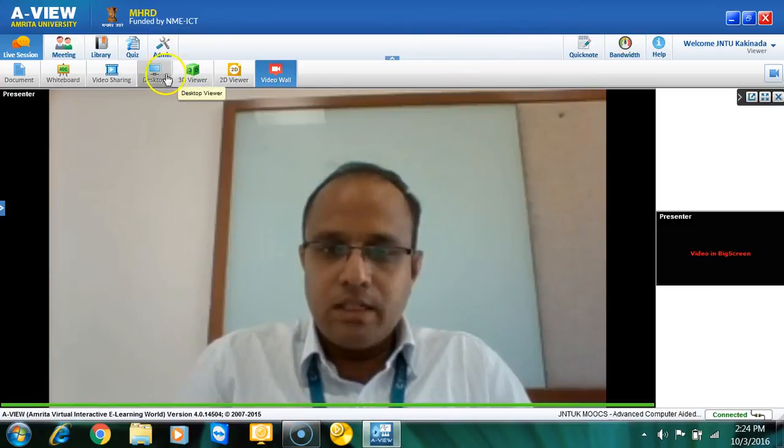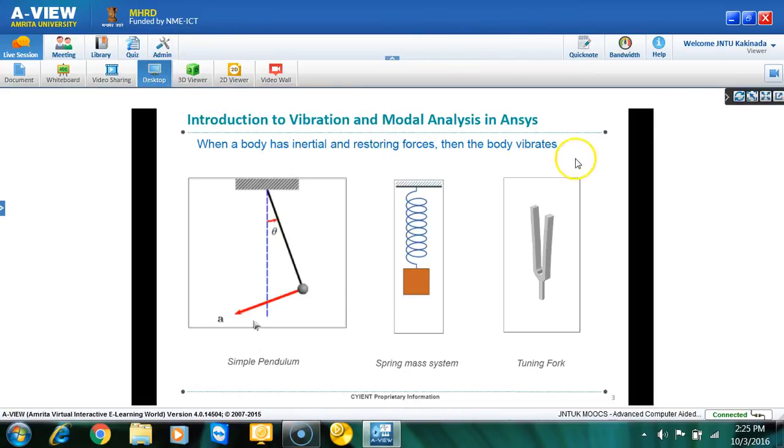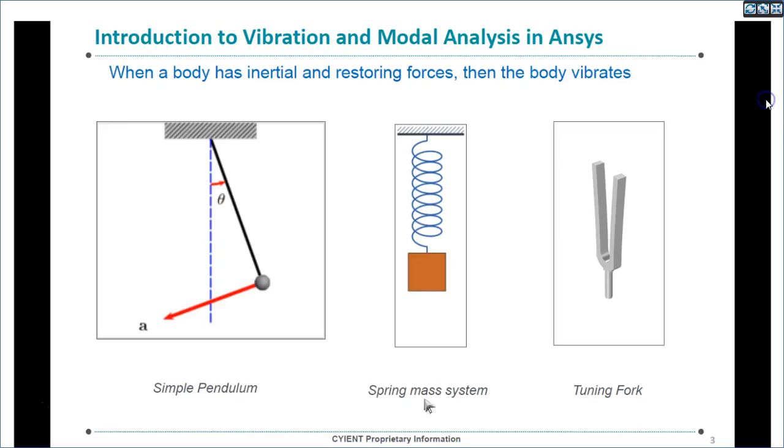Water plates and bridges. So these are some of the simple examples. One is a simple pendulum, and spring mass system, and tuning fork.